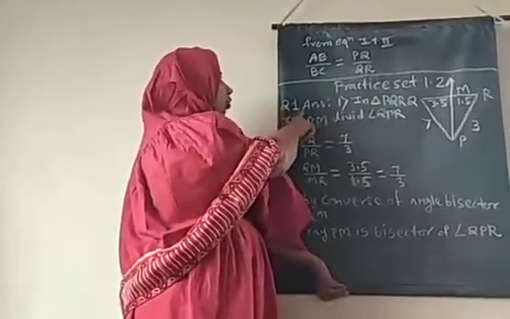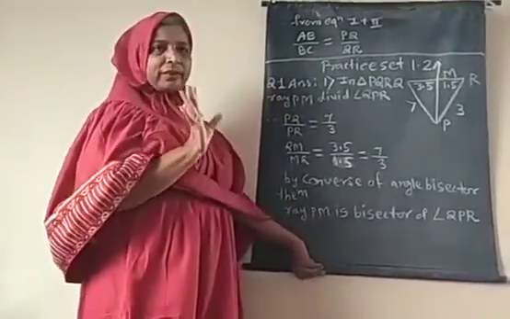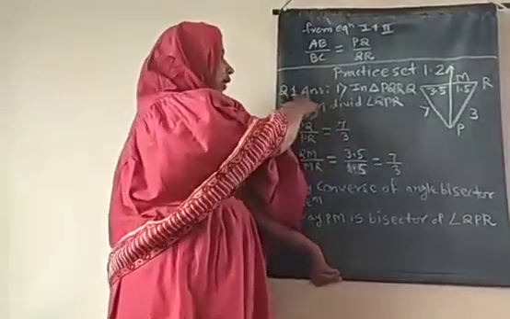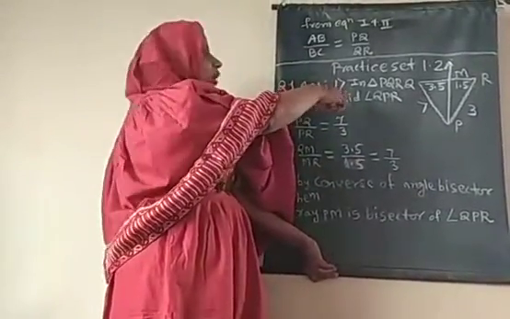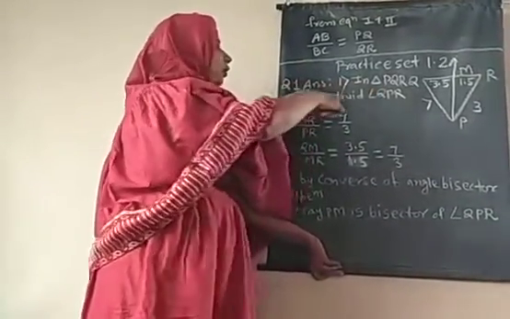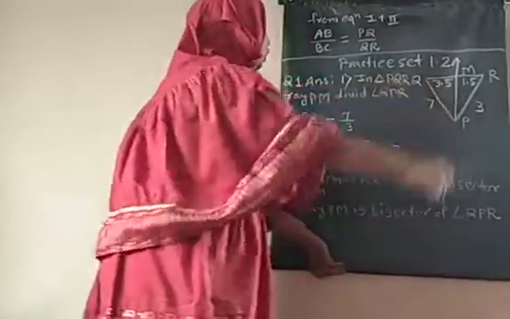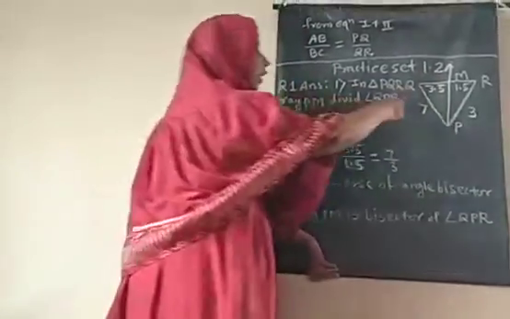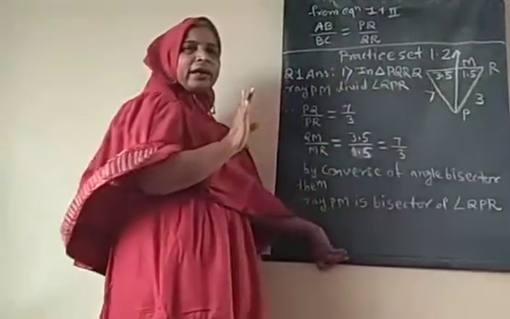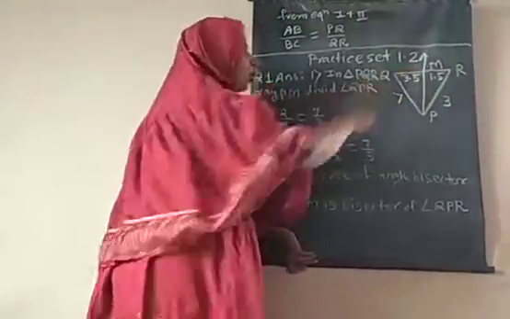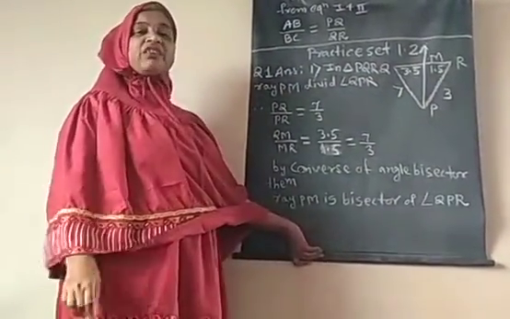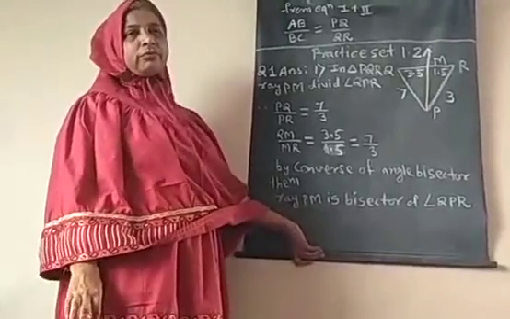In question number 1, there are three sub questions. Among them, in the first sub question, in triangle PQR, the ray PM is given as dividing angle QPR, and we are going to prove whether this ray PM is a bisector or not.